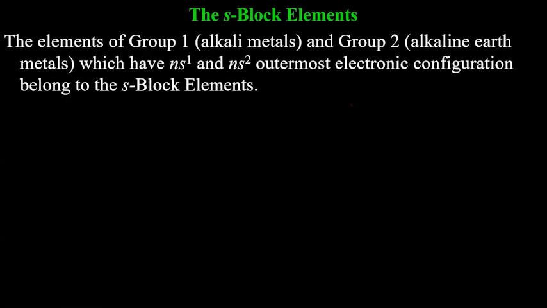Now S block elements. One by one, quickly we will talk about these elements. Group 1 elements are called alkali metals, and group 2 elements alkaline earth metals, which have valence electron configuration as ns1 and ns2, belong to S block elements. You know group 1 and group 2, alkali metals and alkaline earth metals.